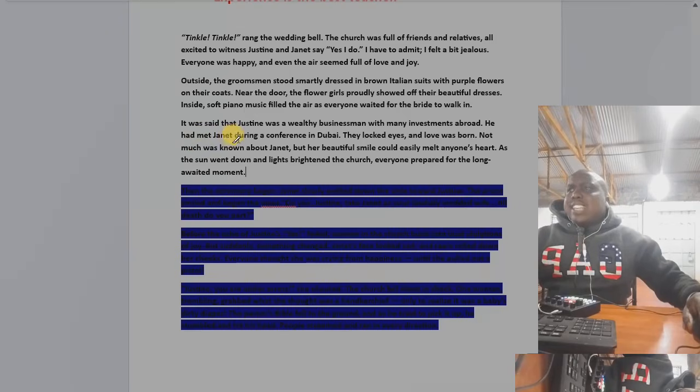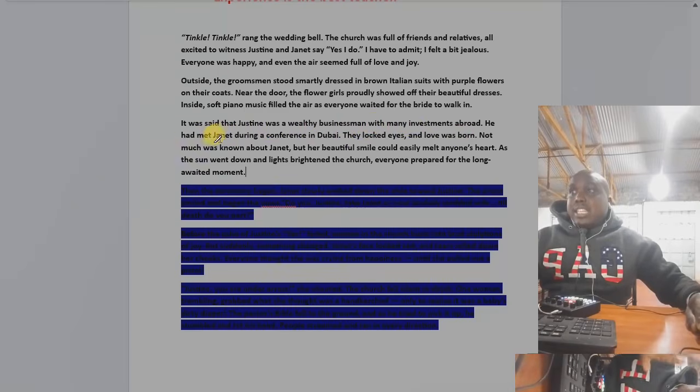It was said that Justin was a wealthy businessman with many investments abroad. He had met Janet during a conference in Dubai.